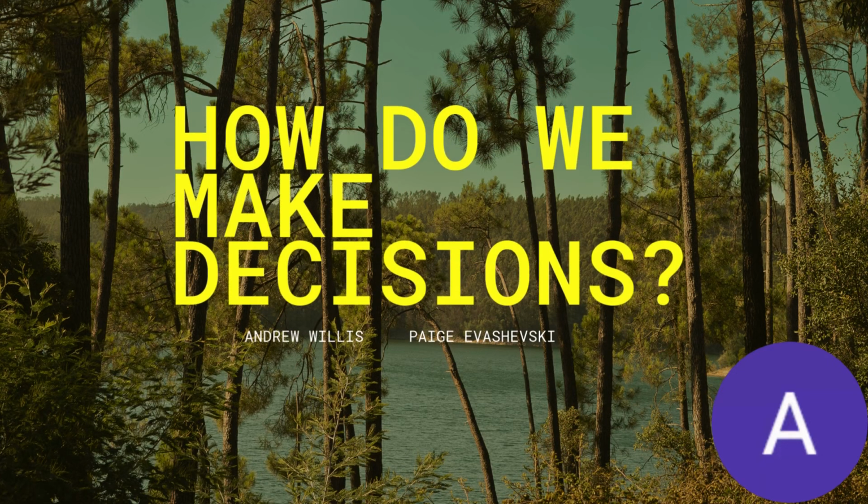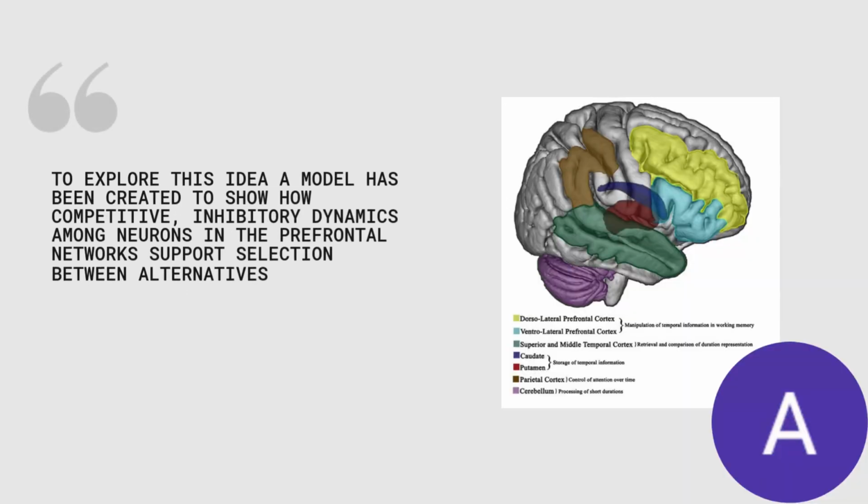Hi, I'm Andrew Willis, and we will be reviewing Snyder et al.'s paper, which encompasses how neural inhibition enables selection during language processing. To explore this idea, a model has been created to show how competitive inhibitory dynamics among neurons in the prefrontal network support selection between alternatives.